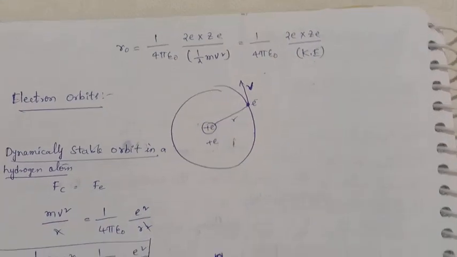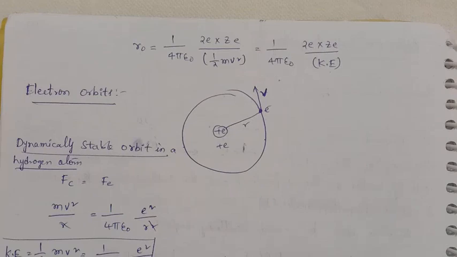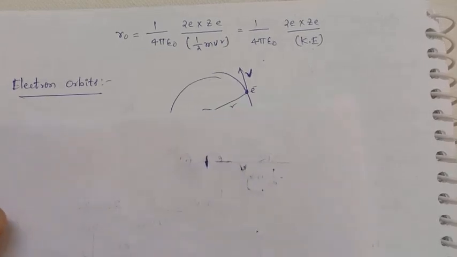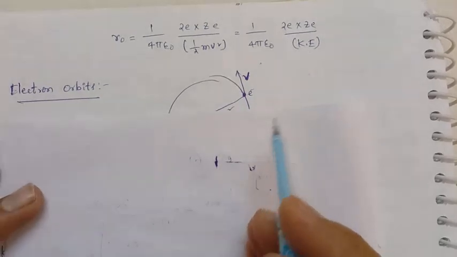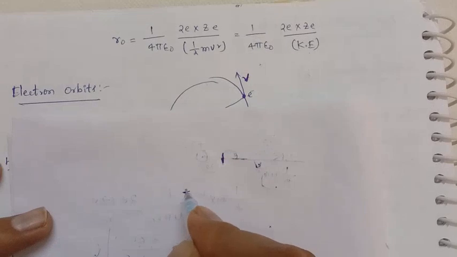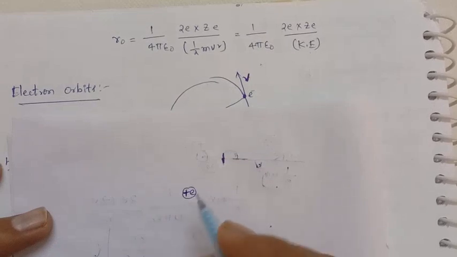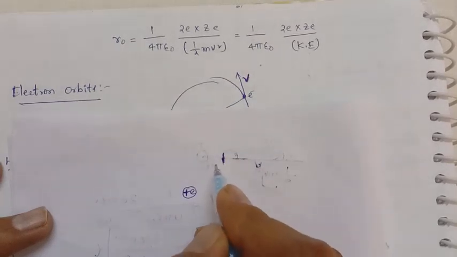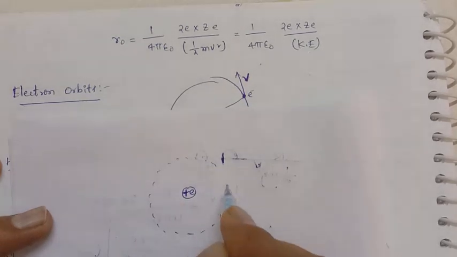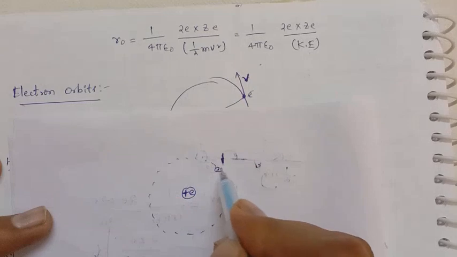And next, electron orbits of the hydrogen atom. The hydrogen atom consists of a central positive charge, only one, and a single electron revolving in a circular orbit.